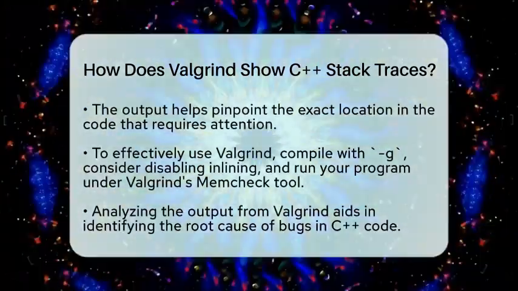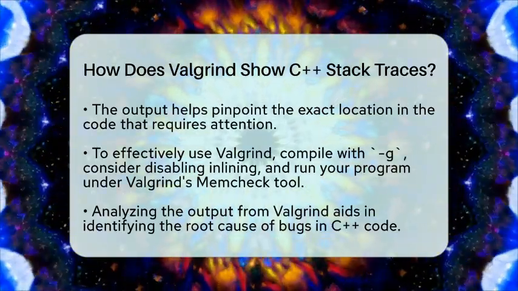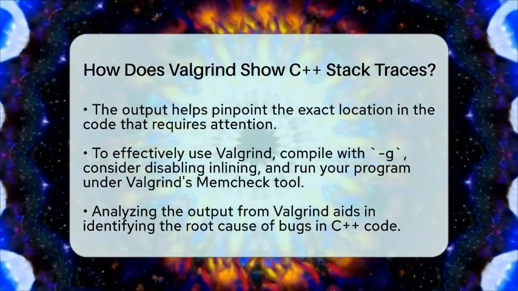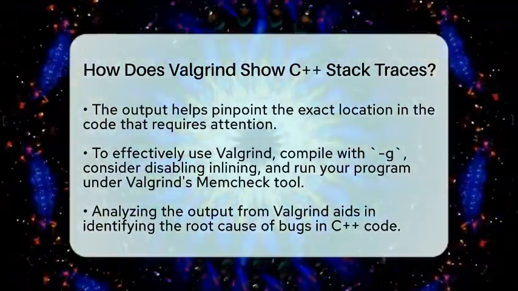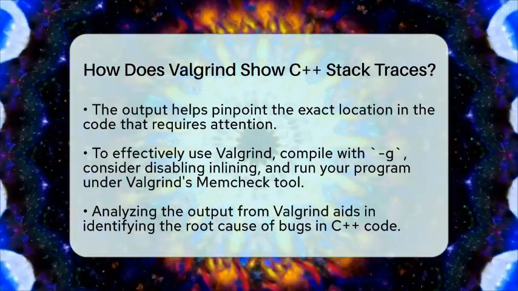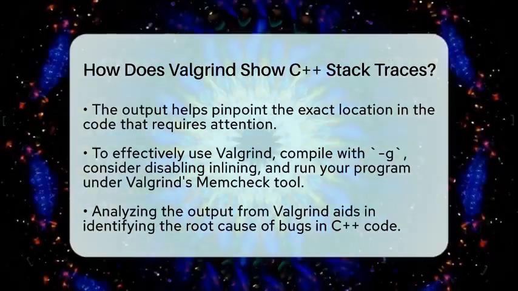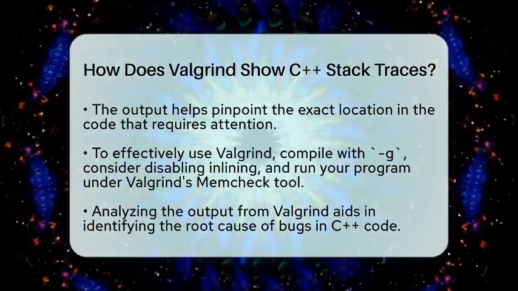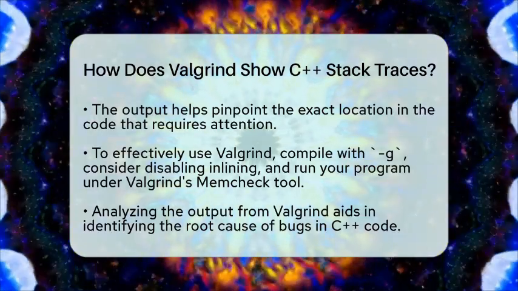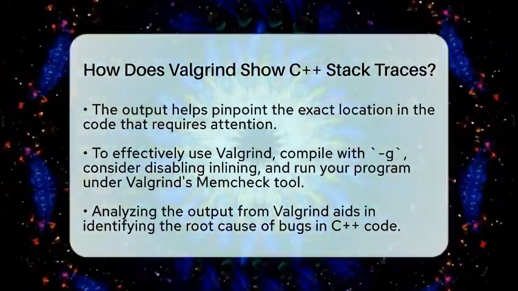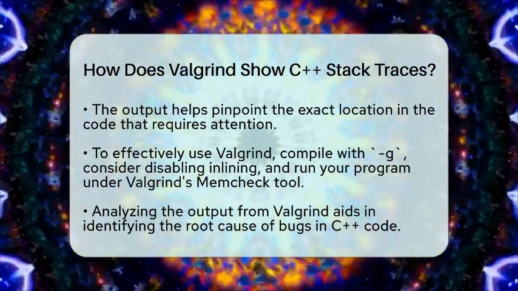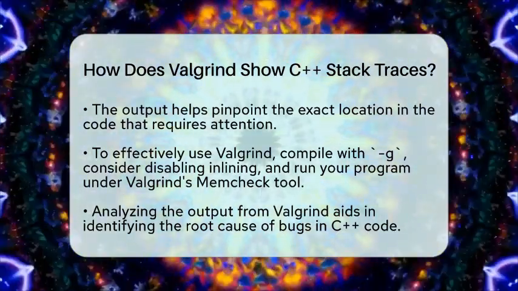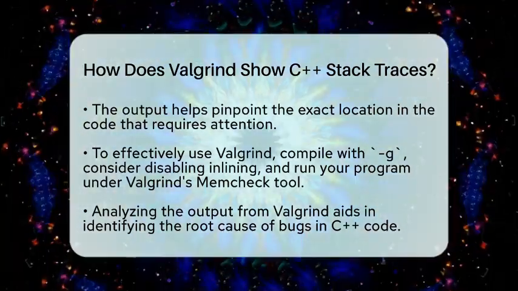To summarize how to effectively use Valgrind for debugging in C++, follow these steps. First, compile your program with debugging symbols using the -g option and consider disabling inlining with the -fno-inline option. Next, run your program under Valgrind's memcheck tool or another appropriate tool. When an error occurs, Valgrind captures the stack trace by unwinding the call stack. Finally, use the output to identify the root cause of the bugs in your code. By mastering these techniques, you can significantly improve your debugging skills and tackle C++ programming bugs with confidence.